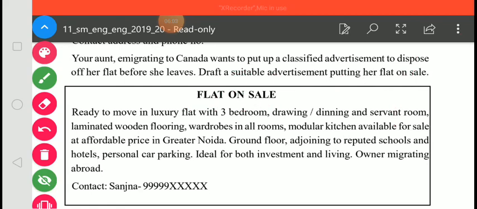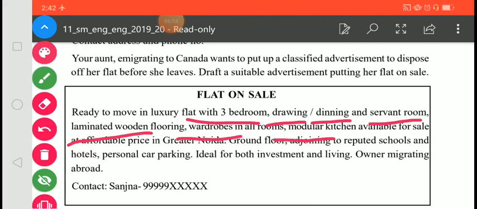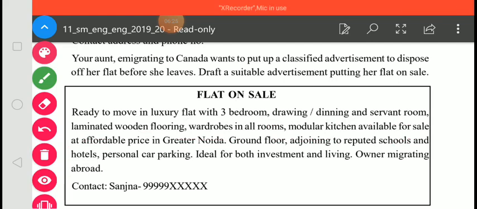Ready to move in luxury flat with 3 bedrooms, drawing, dining and servant room, laminated wooden flooring, wardrobes in all rooms, modular kitchen, available for sale at affordable price in Greater Noida. So here you have mentioned all the specifications of your flat.